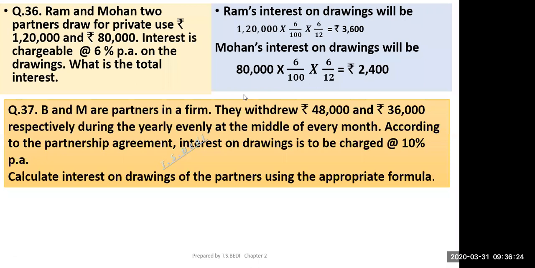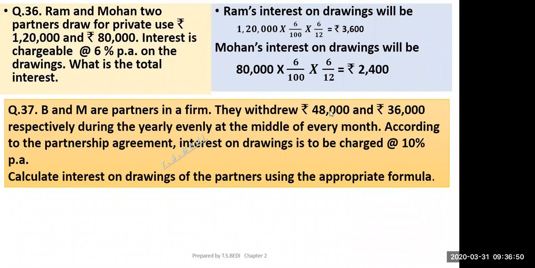Okay, now come to the next part. B and M are partners in a firm. They withdrew rupees 48,000 and rupees 36,000 respectively during the year, evenly. Even means regularly, at the middle of every month. So according to the partnership agreement, interest on drawing is to be charged at the rate of 10% per annum. Calculate interest on drawings to partner using the appropriate formula.